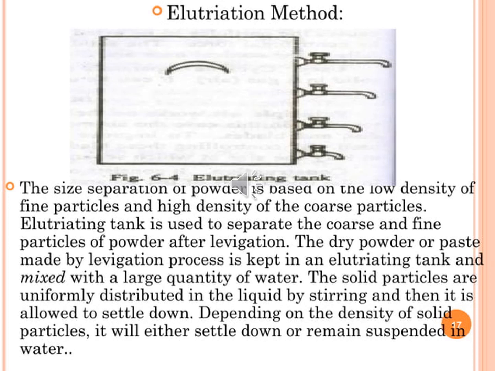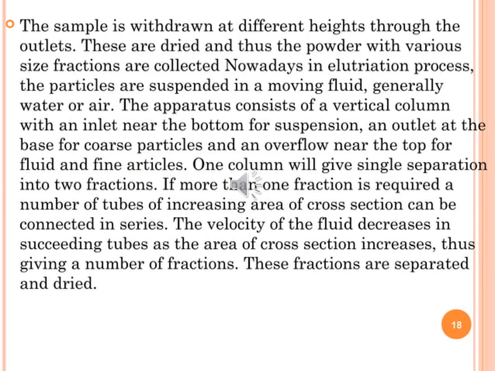The dry powder or paste made by the levigation process is kept in an elutriation tank and mixed with a large quantity of water. The solid particles are uniformly distributed in the liquid by stirring, and then it is allowed to settle down. Depending on the density of the solid particle, it will either settle down or remain suspended in water. The sample is withdrawn at different heights through the outlet. These are dried, and thus the powder with various size fractions is collected in the elutriation process.